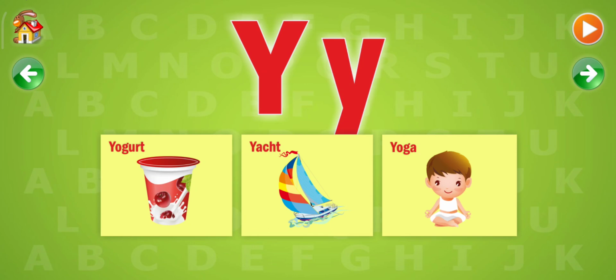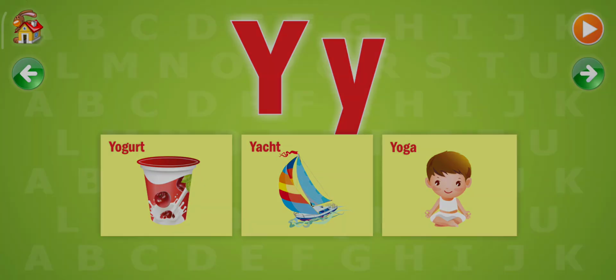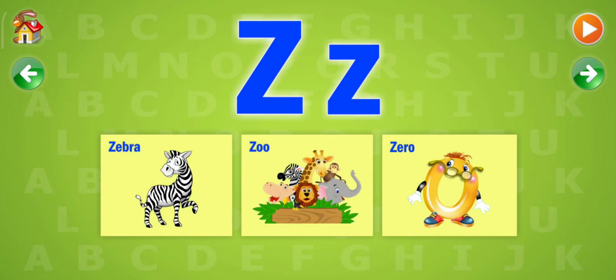Y. The following words start with a Y. Yogurt, yacht, yoga. Z. The following words start with a Z. Zebra, zoo, zero.